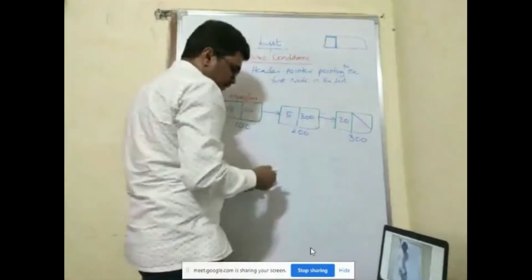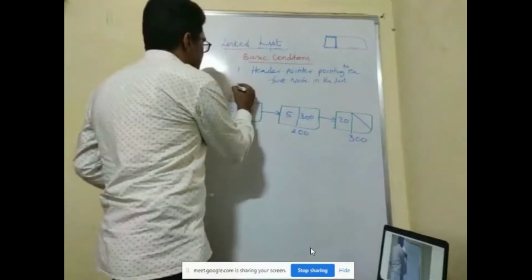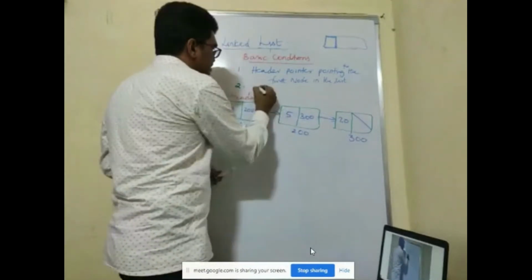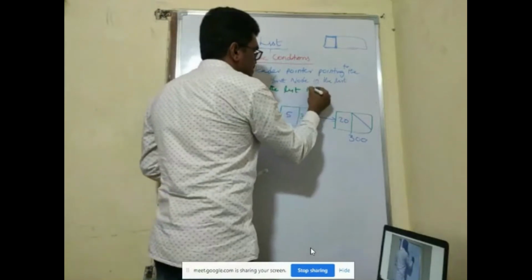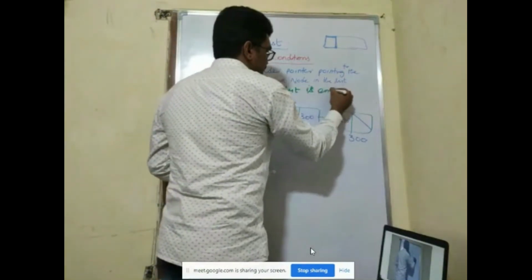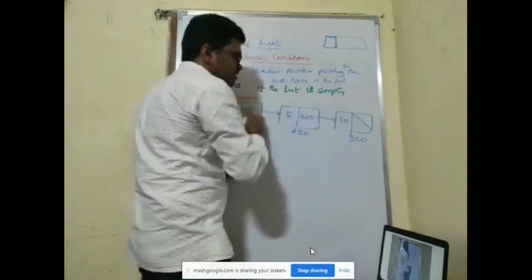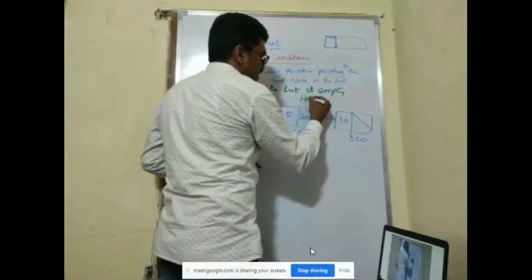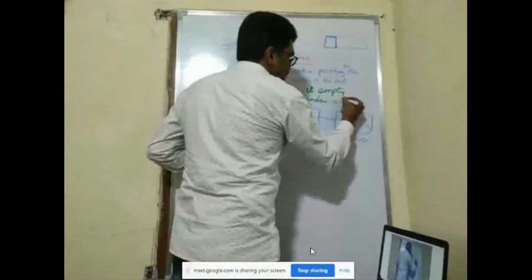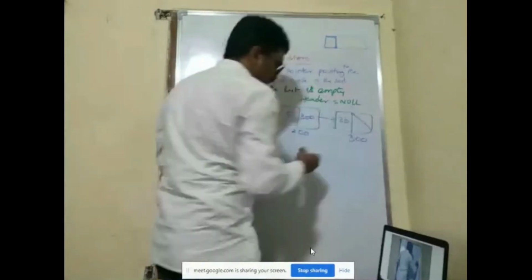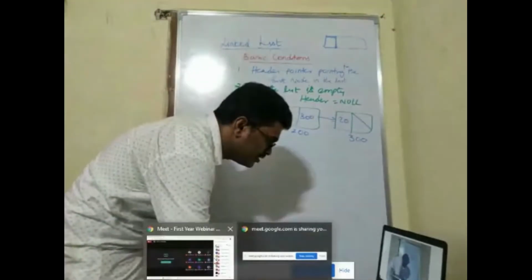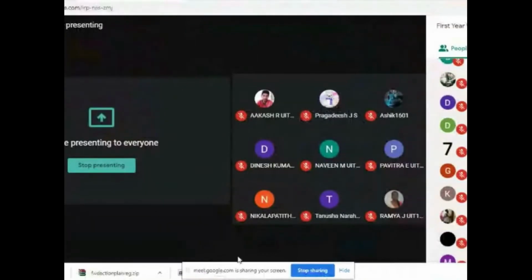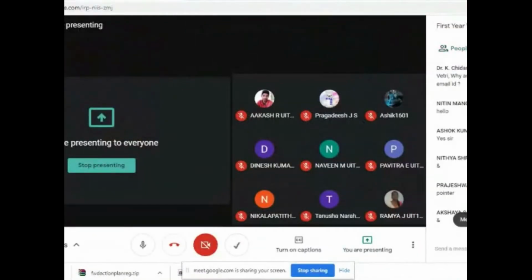The second condition is, if the list is empty, nothing is there, then header should be equal to null. I hope you know null in your C language.